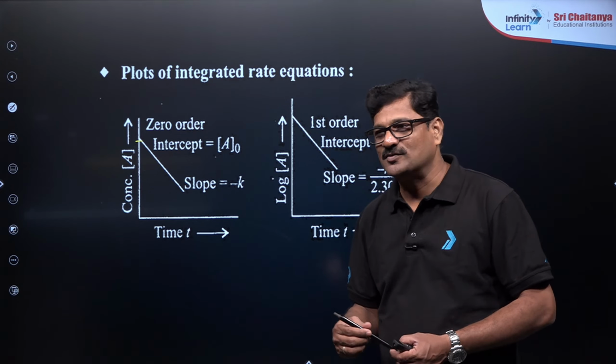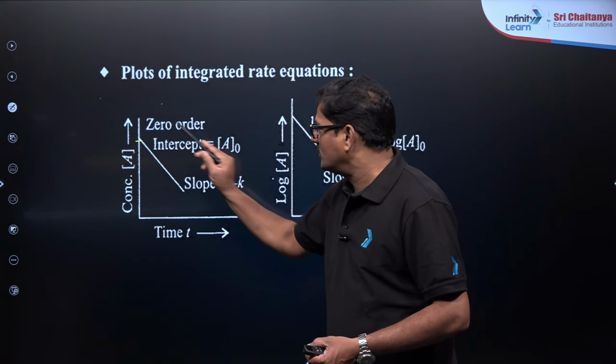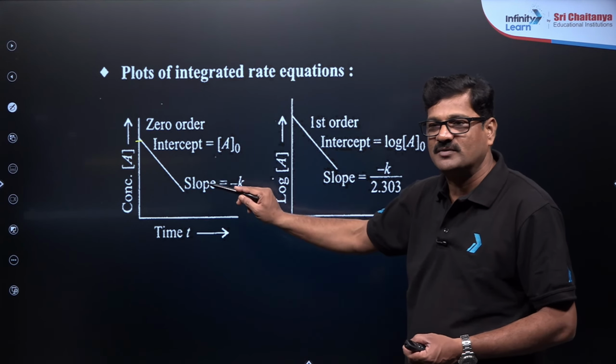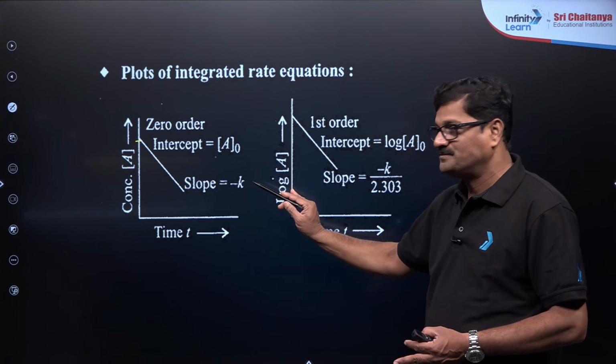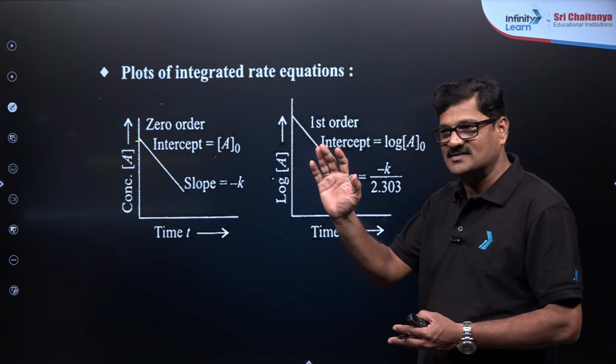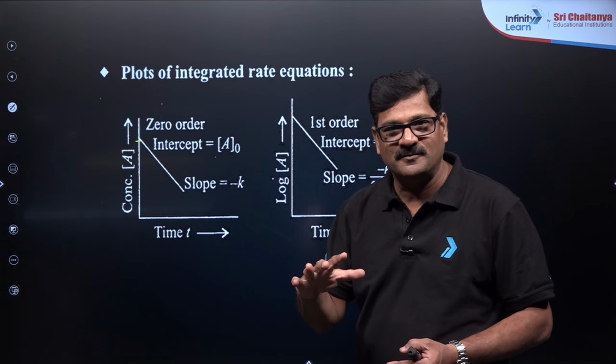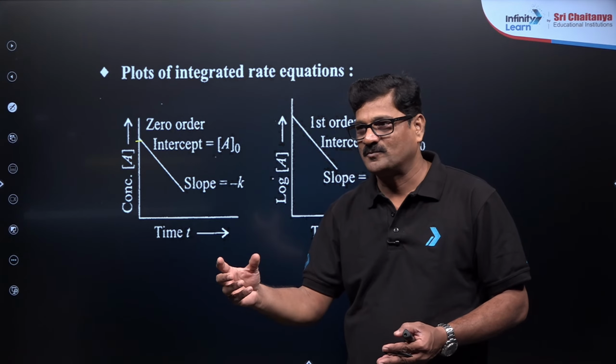So I'll make you start, Sonali. Okay. So here, intercept is going to be a naught and slope is going to be minus k. So if it is given as k, it is a wrong statement. Minus k, it is a correct statement, right? These graphs, I'm telling you, this is the time for preparing boards as well.